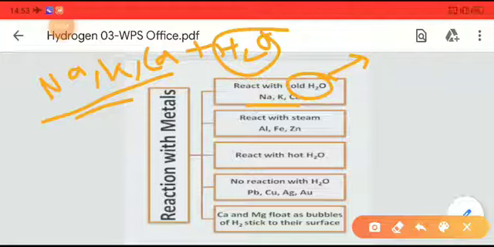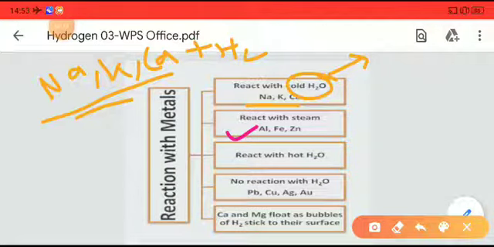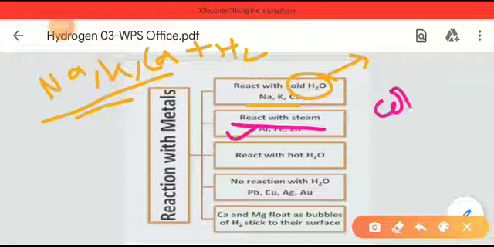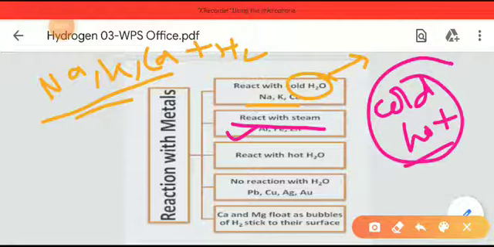Whereas aluminium, zinc and iron react with steam only. They do not react with cold water or hot water. So iron, aluminium and zinc only react with steam.